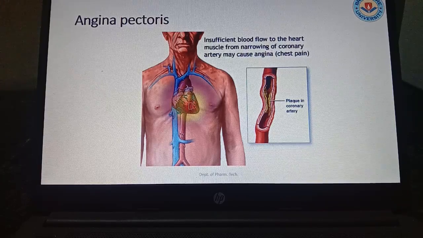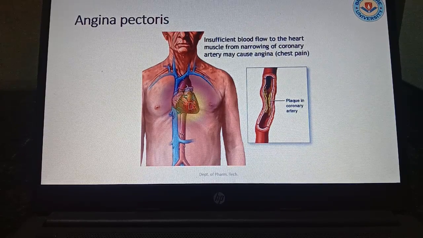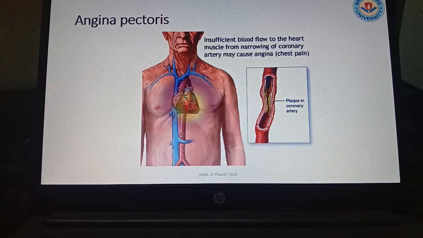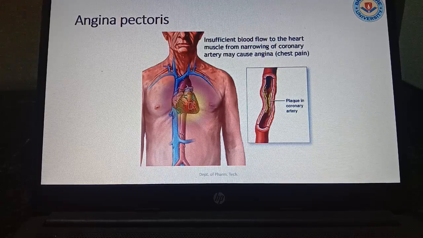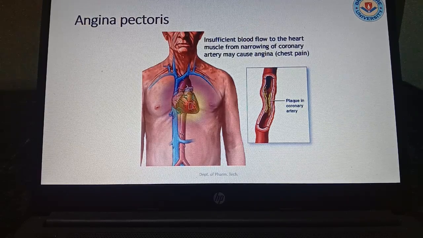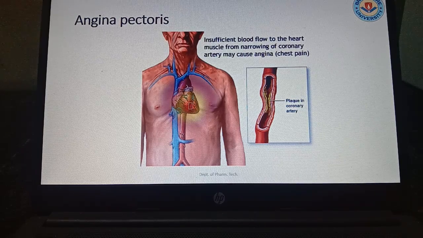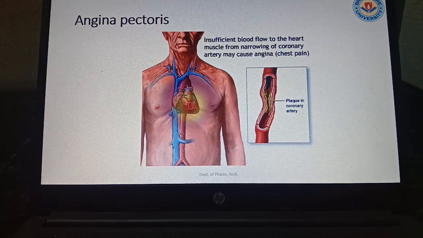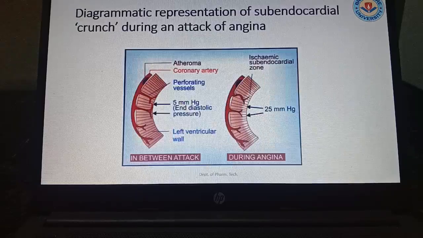Suppose the coronary artery is present, which is supplying blood to the heart, and from the heart, blood is circulated to different organs. If the blood is circulated in a smooth pathway, there is no problem. But if there is cholesterol deposition or triglyceride deposition, the artery will be narrowed. As a result, oxygen will not be supplied properly, and the patient will suffer chest pain.